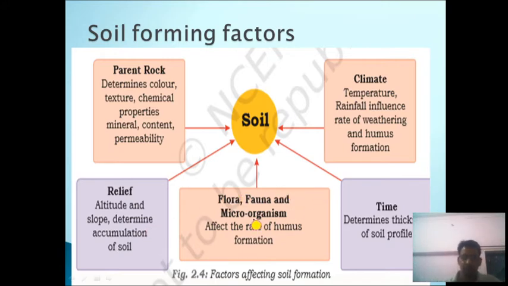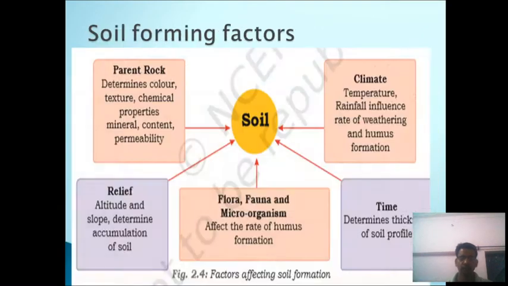Next is flora, fauna and microorganisms. These affect the rate of humus formation. Humus is nothing but dead matter of plants, animals and microorganisms. So when the plants, animals and microorganisms decay, they are converted into humus, and this humus acts as a natural fertilizer for the growth of plants and crops. Next is climate. In climate we have temperature and rainfall, which influence the rate of weathering and humus formation in any area. So this was about climate. Next is time. Time determines the thickness of the soil profile.